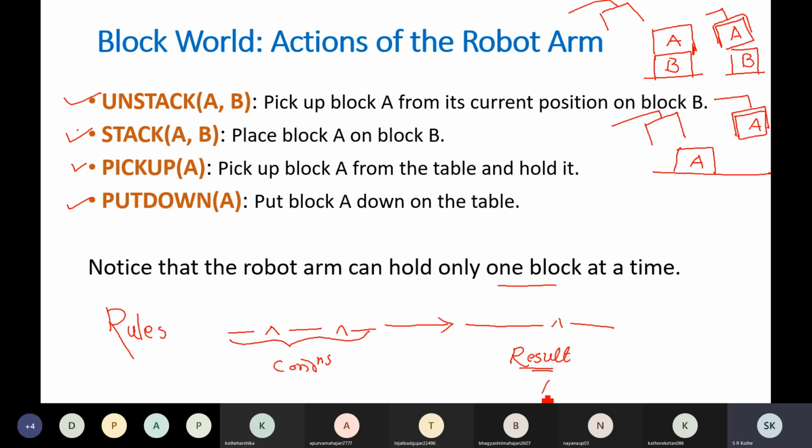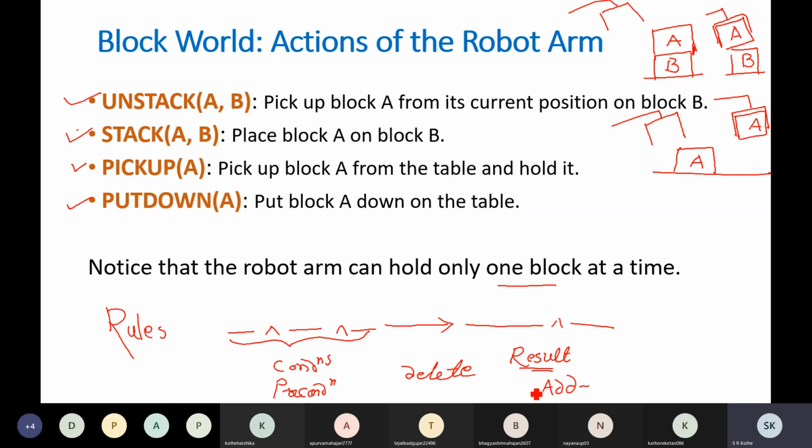So whatever result you are going to get, you are going to define that in the add list. Here are the conditions that have to be satisfied. This is the precondition. We call them preconditions. And if you perform this particular operation, then whatever conditions were true earlier, some of them will become false. So that you are going to define in the delete list. So these three lists we are going to define.